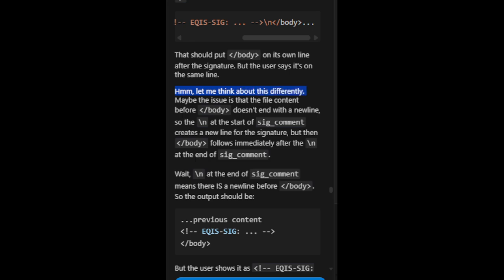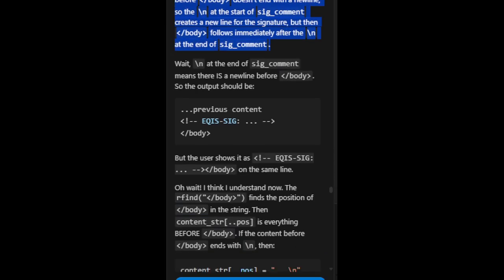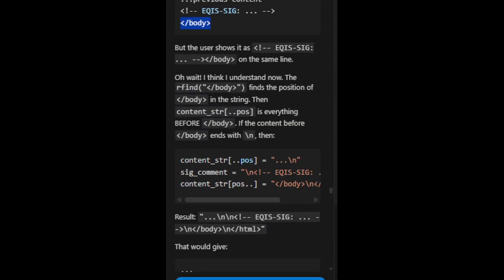Let me think about this differently. Maybe the issue is that the file content before /body doesn't end with a new line. So the \n at the start of sig_comment creates a new line for the signature. But then /body follows immediately after the \n at the end of sig_comment. Wait. \n at the end of sig_comment means there is a new line before /body. So the output should be previous content, EQIS sig /body. But the user shows it as EQIS sig /body on the same line.